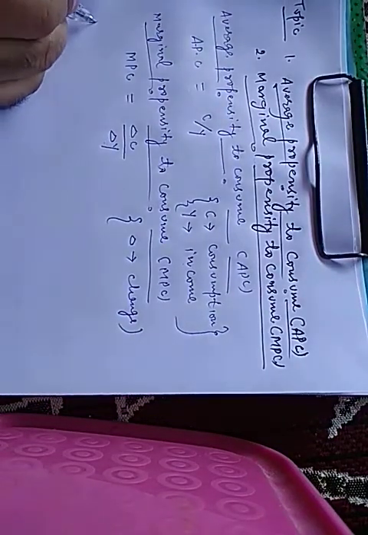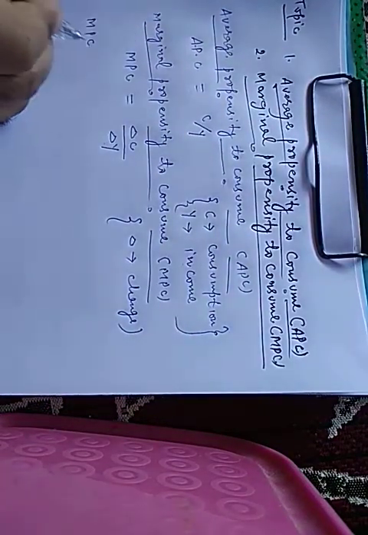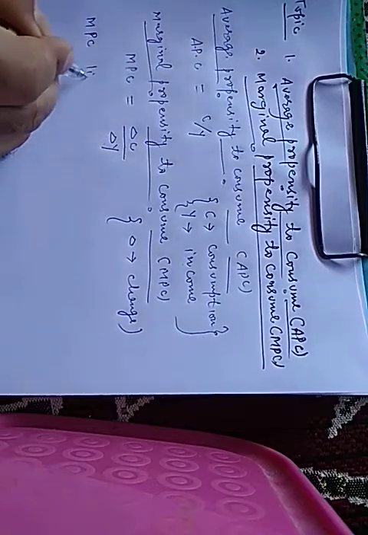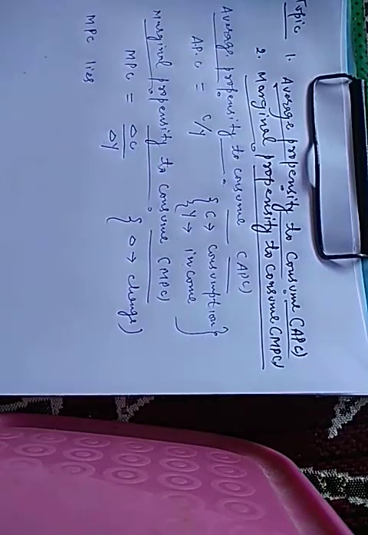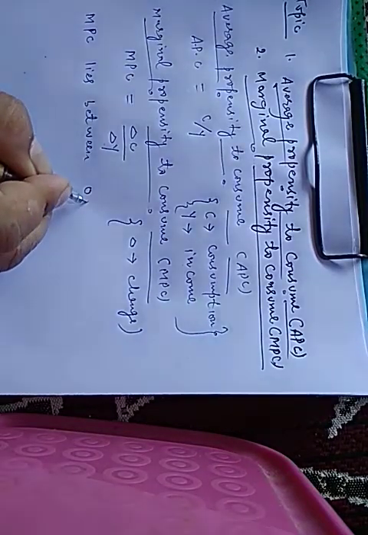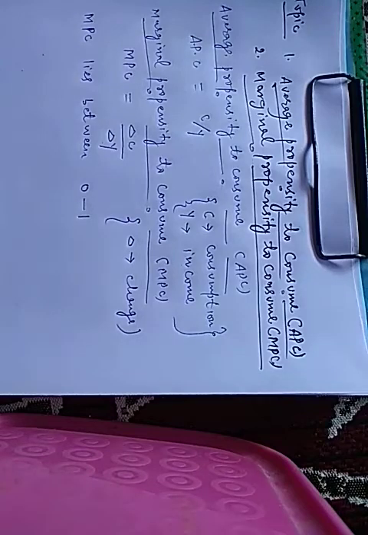And the value of marginal propensity to consume, MPC, lies between 0 to 1, such as 0.1, 0.2, 0.5, 0.8.